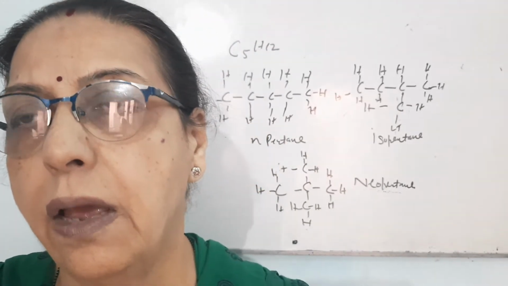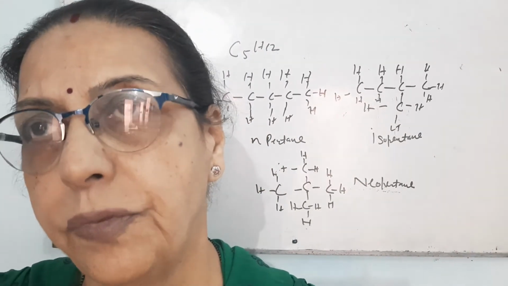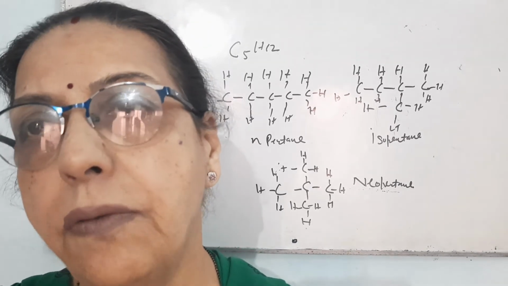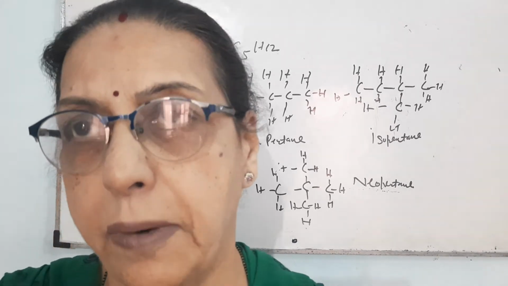Similarly, we can make isomers for hexane and heptane. A large number of isomers can be prepared. For example, hexane will have 5 isomers.